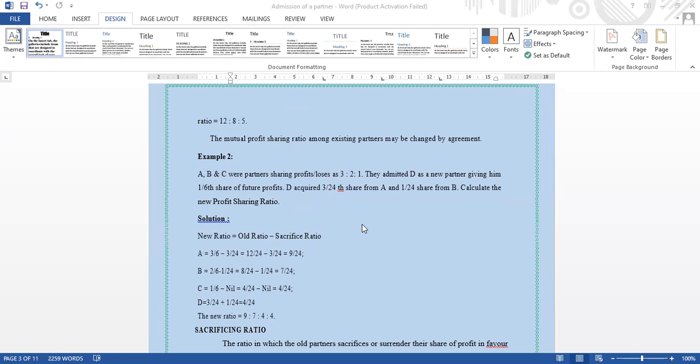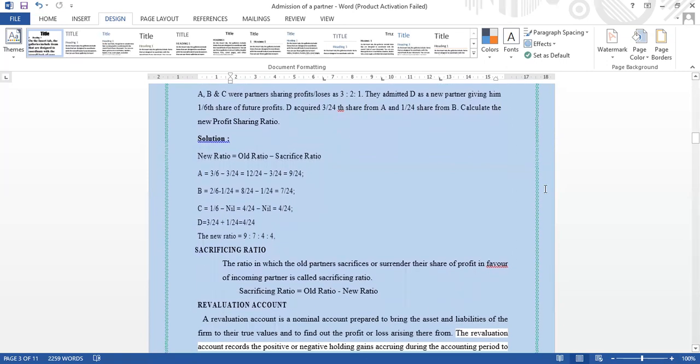First, we can see the solution part. Listen carefully. New ratio is equal to old ratio minus sacrifice ratio. Old ratio minus sacrifice ratio. Here the old ratio, how much for A? A is equal to 3/6, right? Because 3 is to 2 is to 1. So A is equal to 3/6.